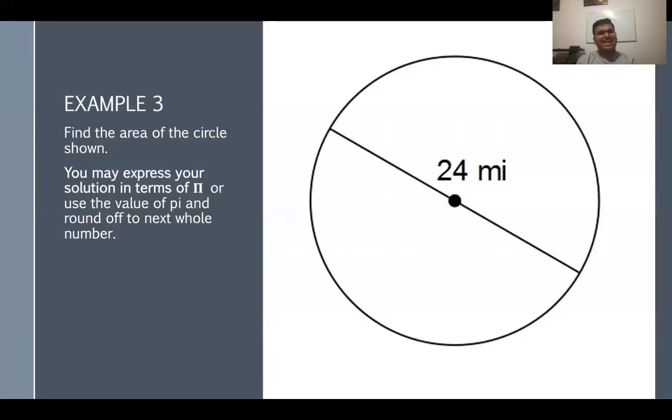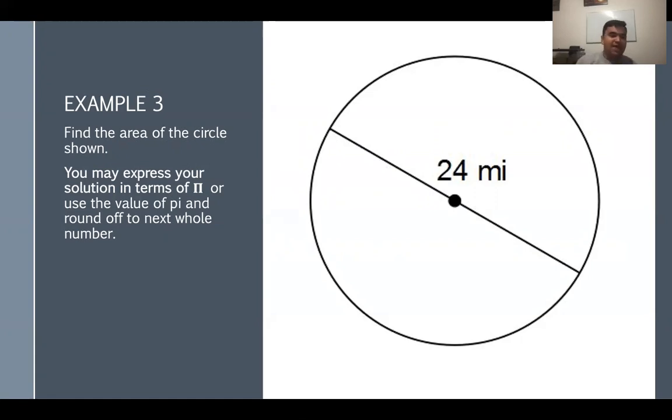So what can we do, class, in order to find that radius? Divided by 2. We had to divide it by 2. Very good, Agostina. That's how we do it, because remember that radius is equal to diameter divided by 2, diameter is equal to 2r. So we just divide that by 2. We say 24 divided by 2 is 12. And we work from that.